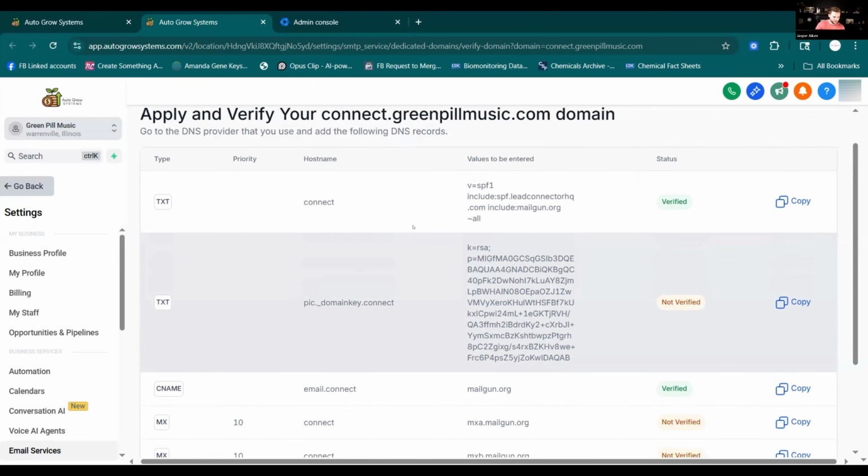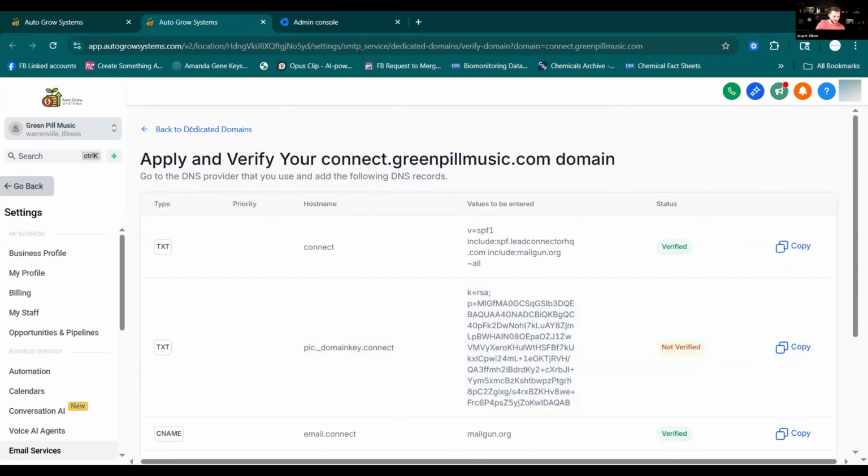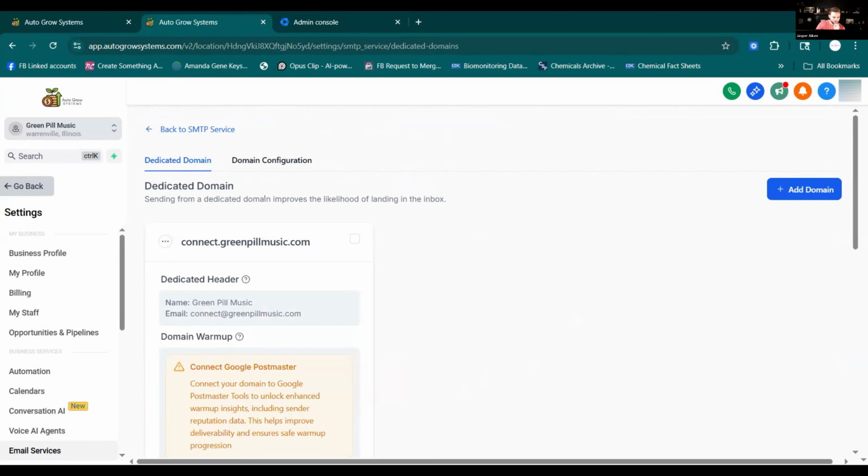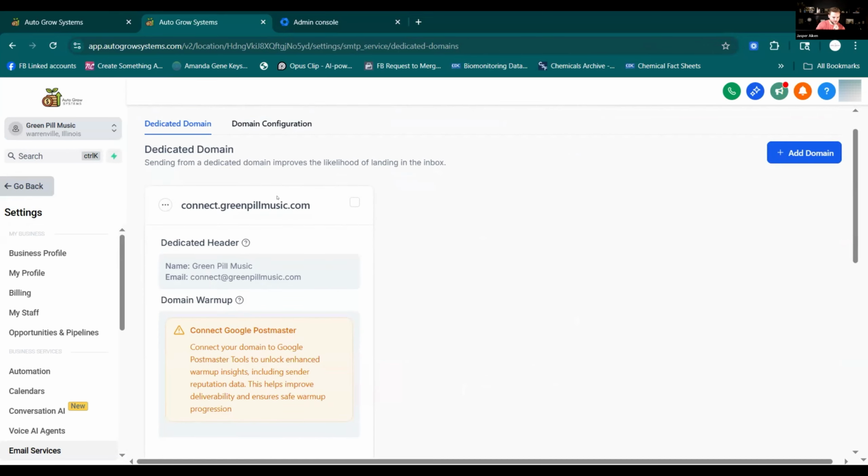Let's just redo it. So go back, right there, yeah, back to dedicated domains. So your email here is connect.greenpillmusic.com. Is that the same in your workspace? Did you use connect@greenpillmusic.com? Yes. That's why they're conflicting, because they have the same path at the beginning, which is connect. You can't use connect here and use connect on your Google Workspace, because then it's going to conflict with those DNS records. So we have to just change the word at the beginning.